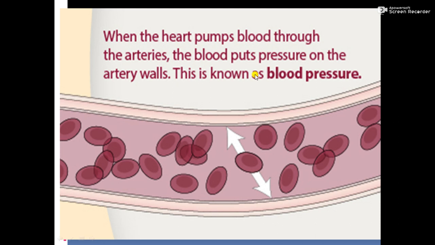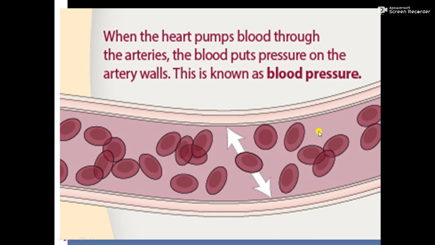So come to blood pressure. When the heart pumps blood through the arteries, the blood puts pressure on the artery walls, and this is known as blood pressure.